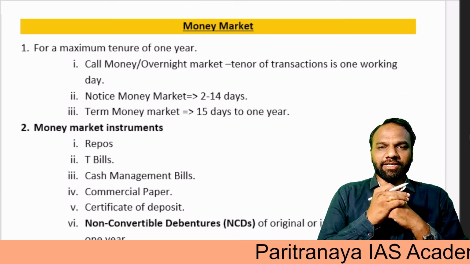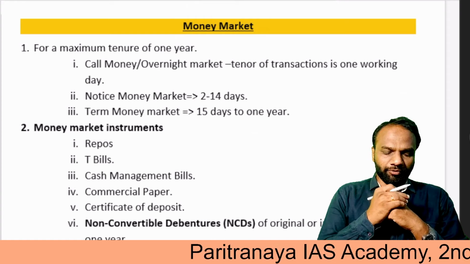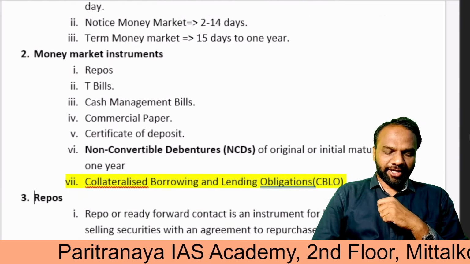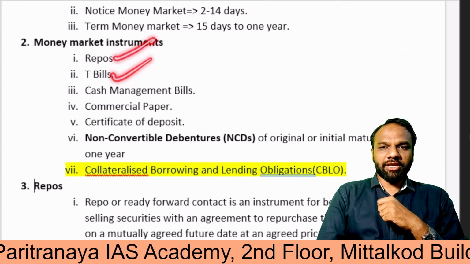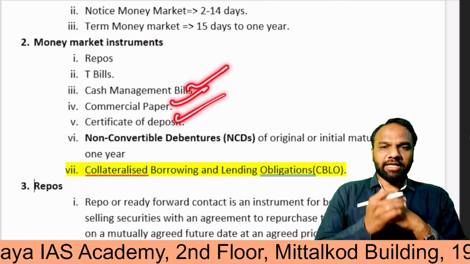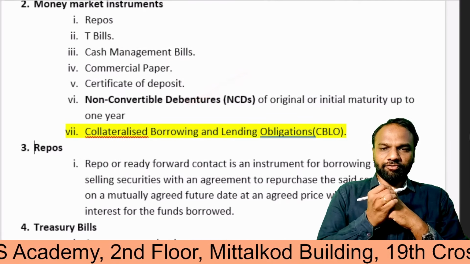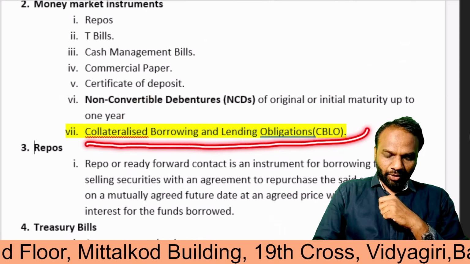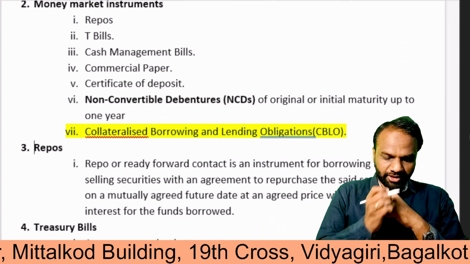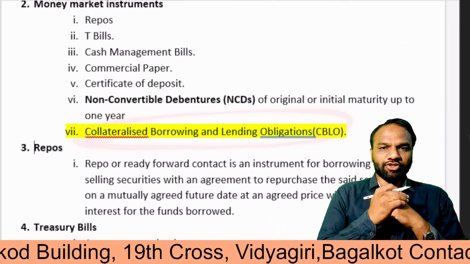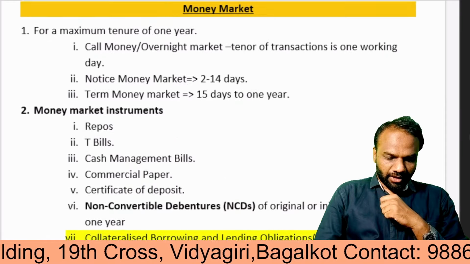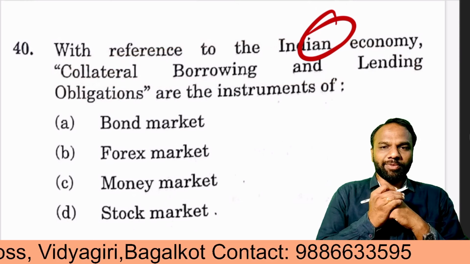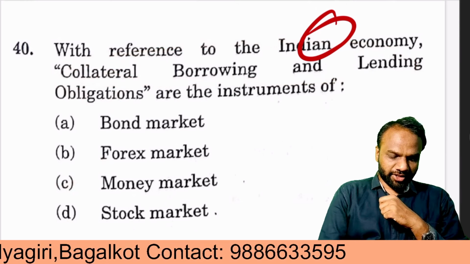In detail, we have made a discussion again; you can watch our YouTube video pertaining to the money market. But here, when you look at the money market instruments, we have various instruments: repo, treasury bills, cash management bills, commercial paper, certificate of deposit, non-convertible debentures of original or initial maturity up to 1 year, and similarly collateralized borrowing and lending obligations. So this is one of the money market instruments. From this we conclude that collateral borrowing and lending obligations are instruments of the money market. So the correct answer for this question is money market.